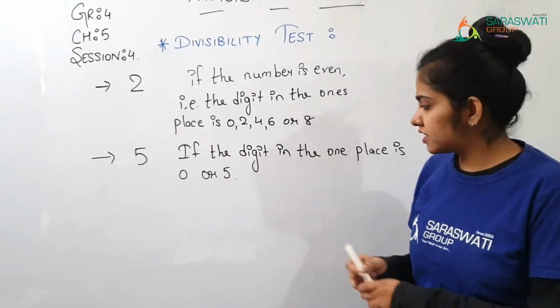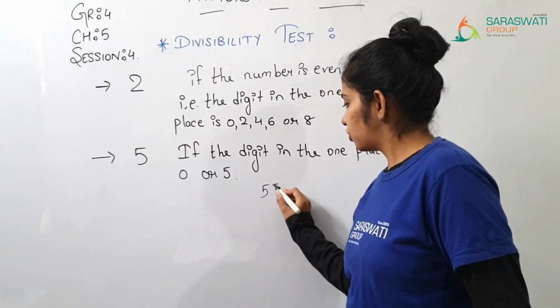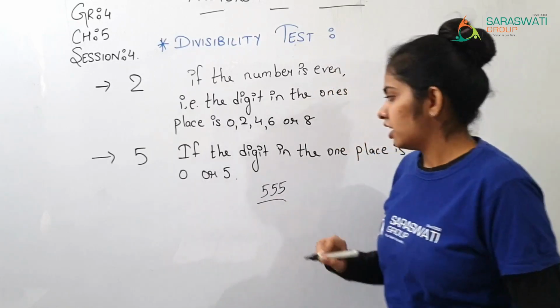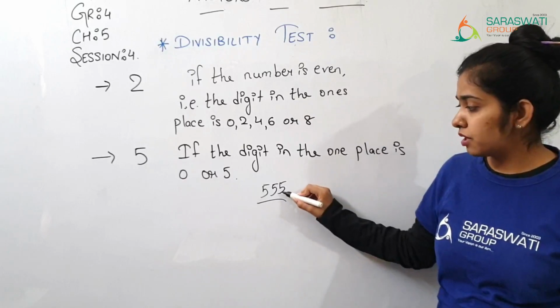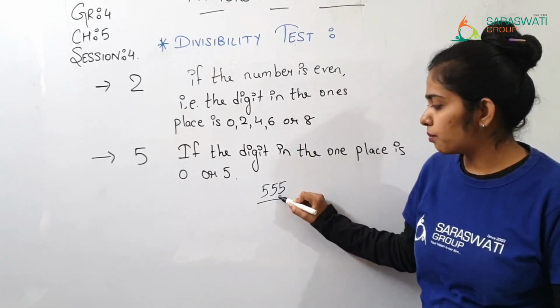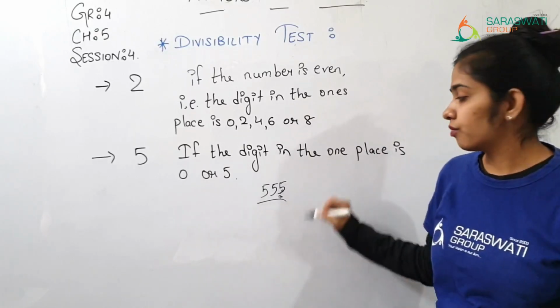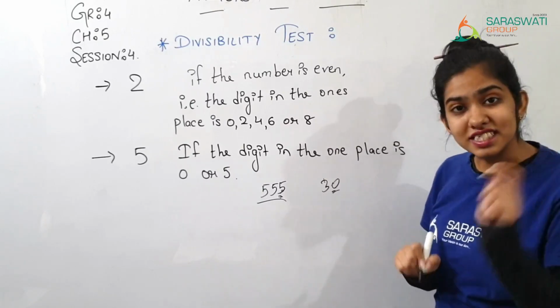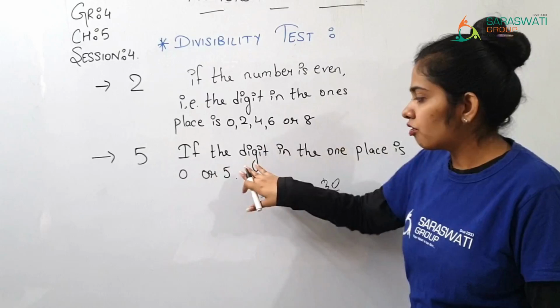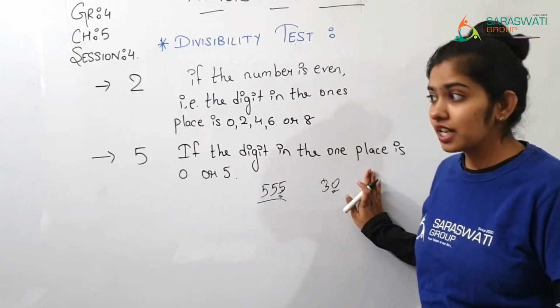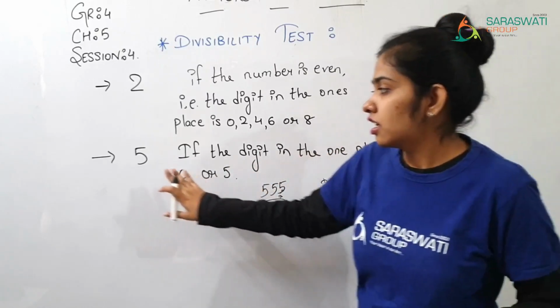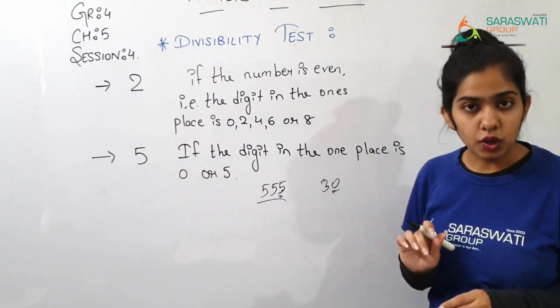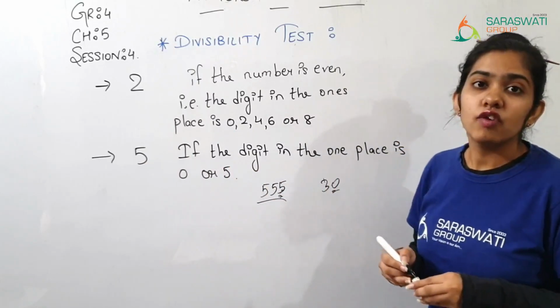Okay, for example, 555. This digit is divisible by 5 because here at the ones place, at last, 5 has come. Then 30, because here at the ones place there is 0. So if there is 0 or 5 at the ones place, then and only then is the number divisible by 5. Okay, that number is divisible by 5.